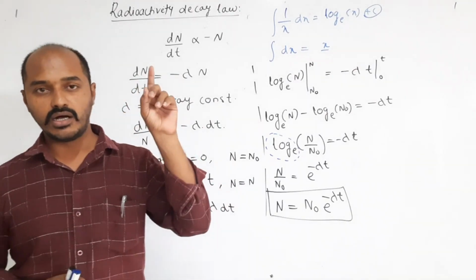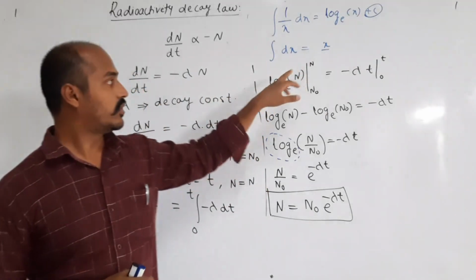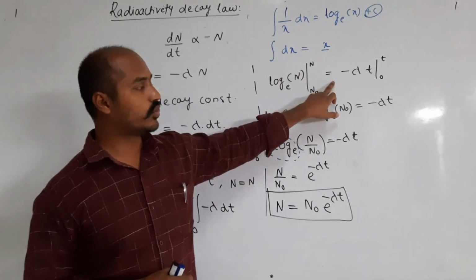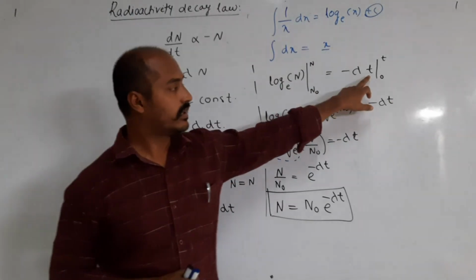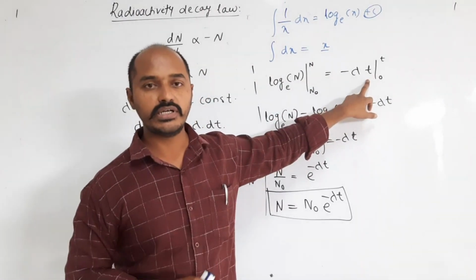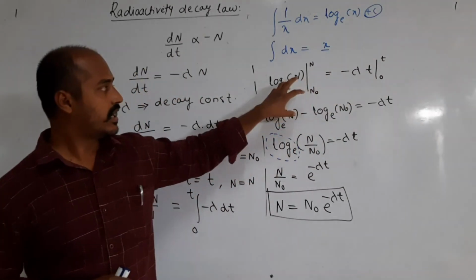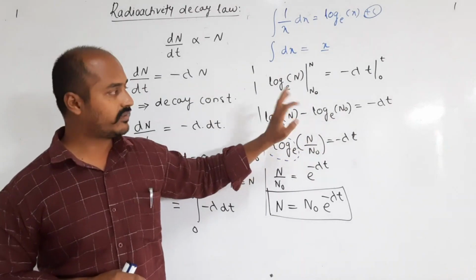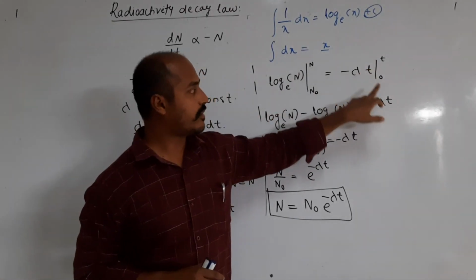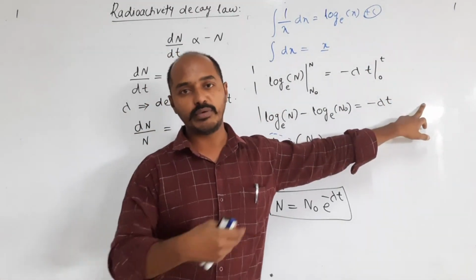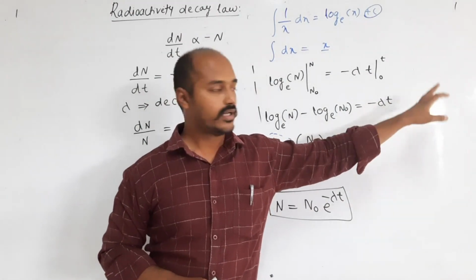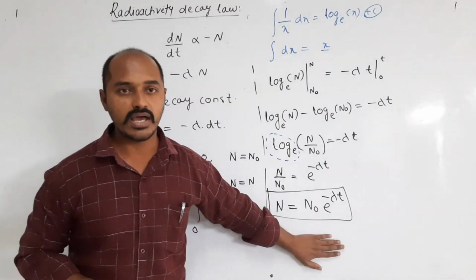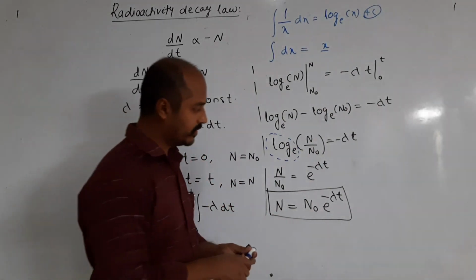Integration will be log to the base e of n under the limit n to n naught, which is equal to minus lambda. Only dt is there, and the integration of dt is t. So we kept it as it is, and applying the limit, upper limit first, thereafter lower limit, the negative sign will be there, then here it becomes minus lambda t minus 0. Then similarly we go on simplifying, and we got the last equation as this one. So this is the law of